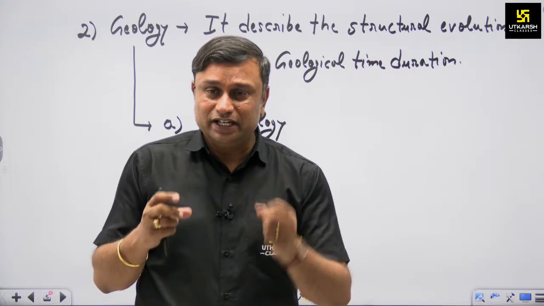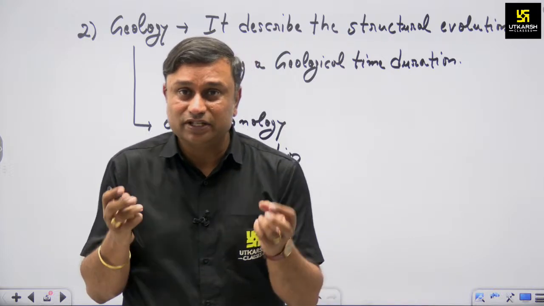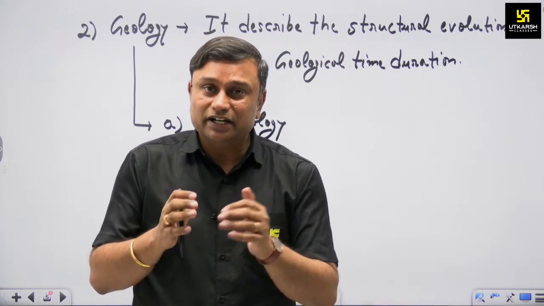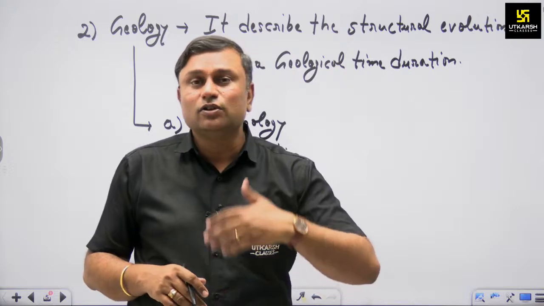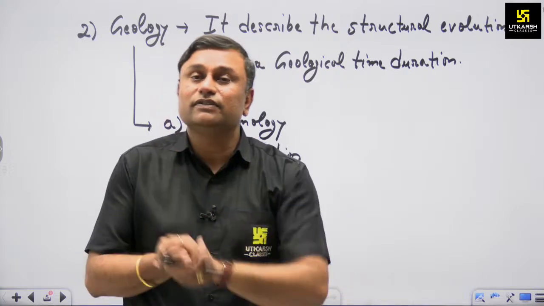The composition, like the iron and silica accumulated at the earlier point, has now changed. That is why lots of rock formations are found in our Aravalli.